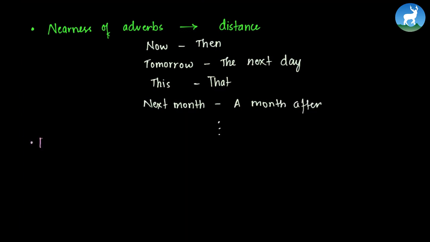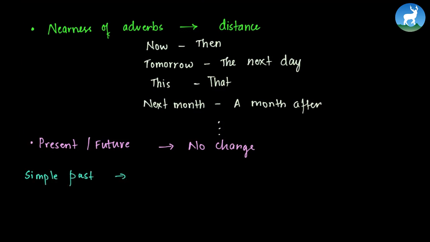So in case of present or future tense, simple present or future, we do not change the tense, so no change is required. However, in case of past tense, we change it. So for simple past tense, we convert the tense to past perfect tense.